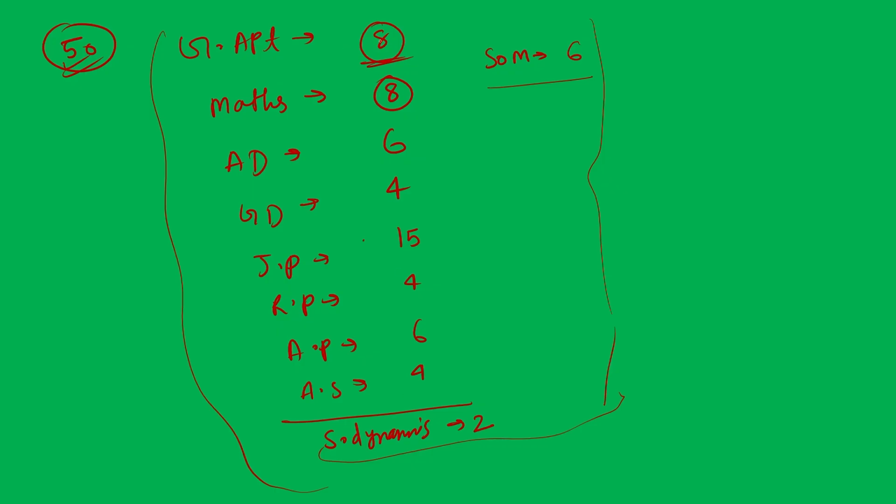So let us add all this. 8 plus 8, 16, plus 6. Let us add like this: 10 and 10, 20, and 10, 35, and 10, 45, 45 plus 16, 51 marks, I think. Around 51 marks, and these 2 marks, so plus 2. So this is something around 53 marks.